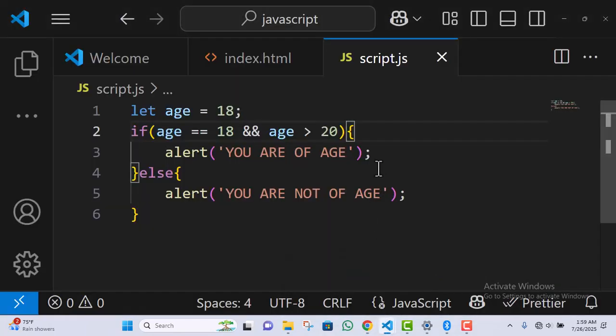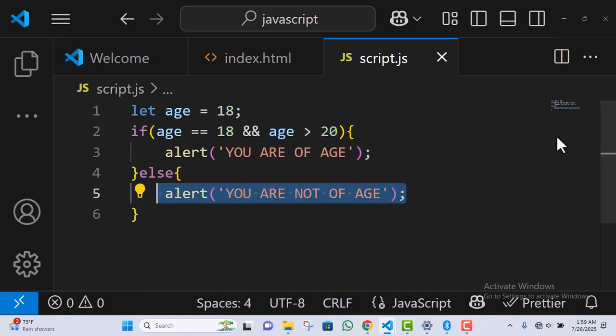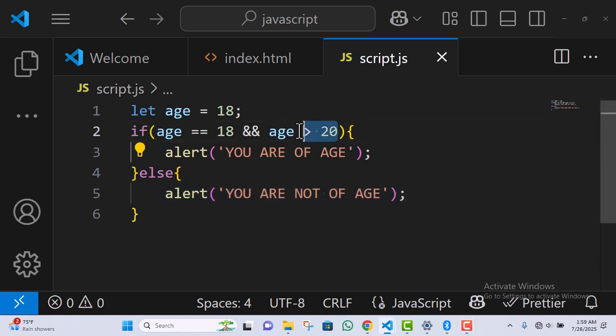You see it's saying you are not of age because these two statements are not both correct. Although this one is correct, this one is not, because age is equal to 18 here, but age is not greater than 20. That was why the else statement was able to run. So before you use the AND operator, make sure that both of these are correct. It is only when both are correct that the line of code will run.